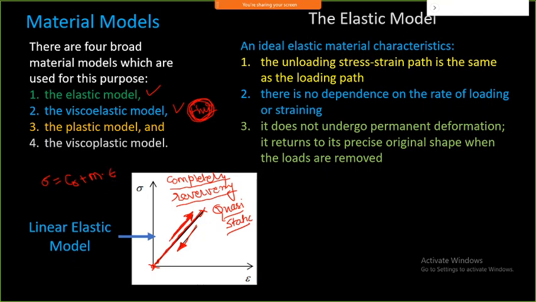As this curve passes through the origin, the constant is equal to 0, so I can write sigma equals m into epsilon. This m is nothing but the slope of this curve, and that slope is the Young's modulus. Young's modulus is a property which tells the behavior of the material up to its proportional limit.